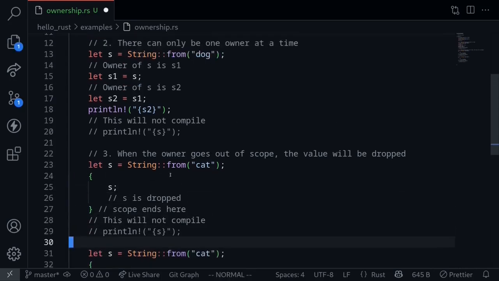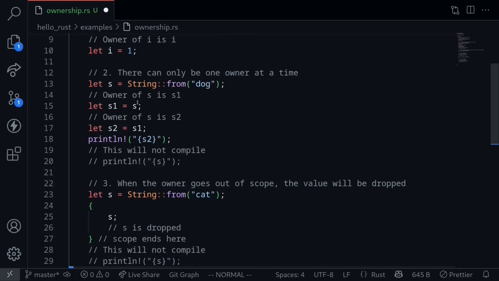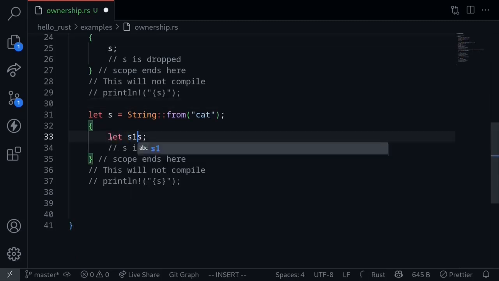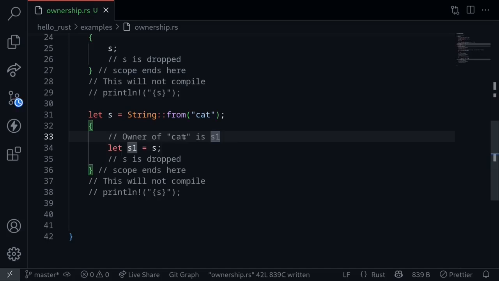So from rule number 2, remember that when we reassign a variable to another variable, the owner of the value transfers over to the new variable. So inside here, let's create another variable. Let's say that s1 is equal to s. So the owner of the value cat is transferred over to the variable s1. At the end of the curly braces, the variable s1 is dropped.